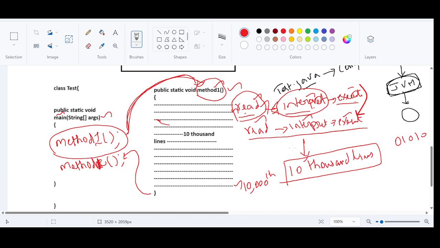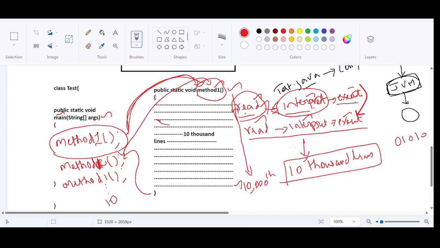It is up to us if we are required to call that functionality over and over again because of our requirements. So again we are facing a requirement to call this method once again. So again the second method call, again the control will go here, and it is going to do the same operation. Read, interpret, execute. Read, interpret, execute. If I am trying to call the method for the third time, same thing. Like that I can call many number of times.